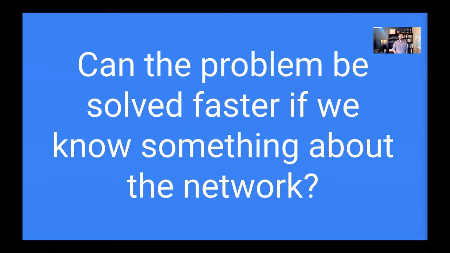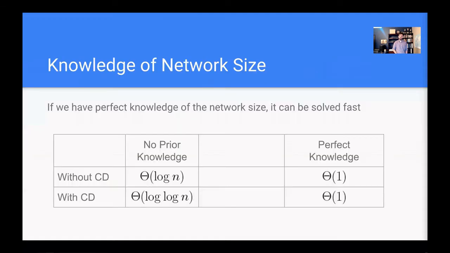So why might this matter? Well, if we are in the extreme scenario where we specifically give the nodes the size of the network, then we know we can solve this problem very quickly. In fact, we could solve it in a constant number of rounds in expectation. What's more, this bound can be achieved fairly simply by having each node broadcast in every round with probability 1 over the size of the network.